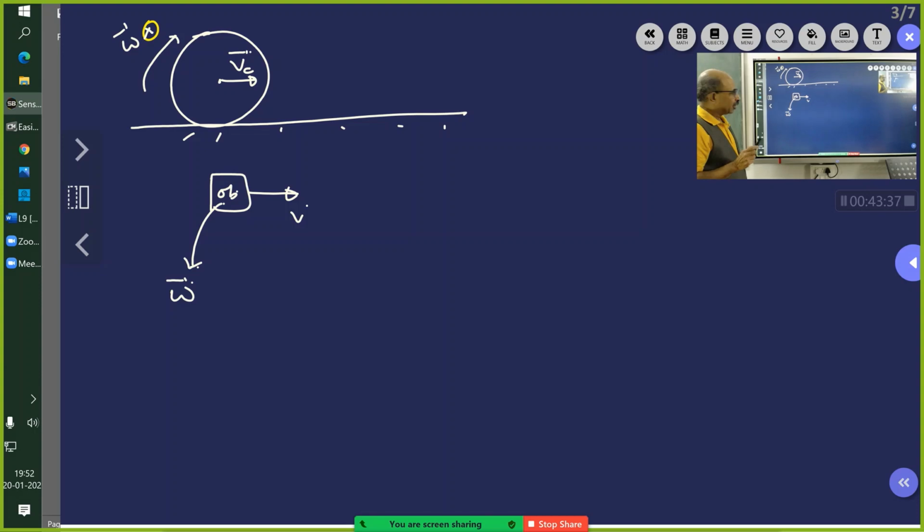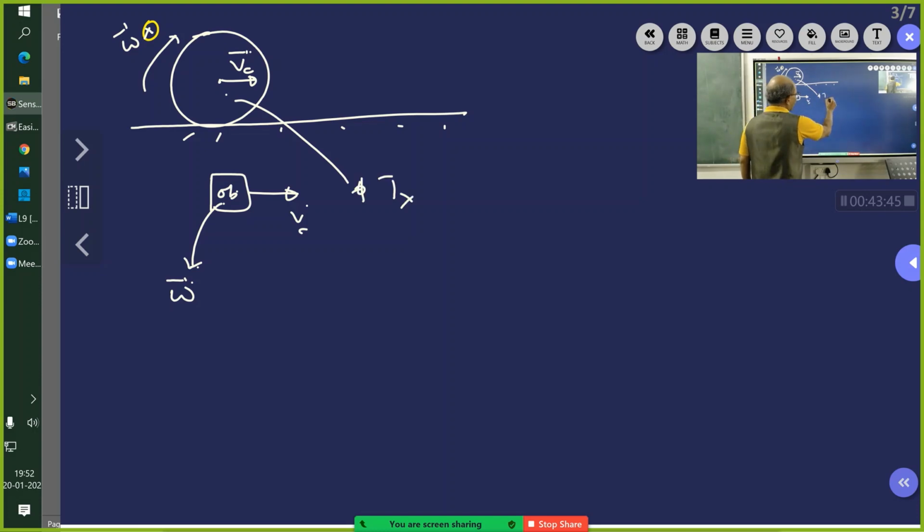So now I can split this motion into two types of motion. One is translatory motion, the other is rotational motion. Translatory means that as a whole the body is moving, the whole mass is moving. So the kinetic energy of this whole mass will be half m Vc square.